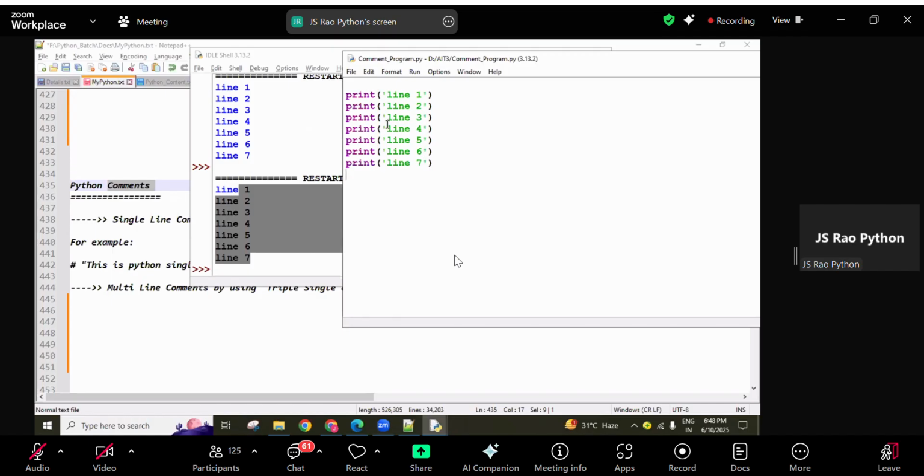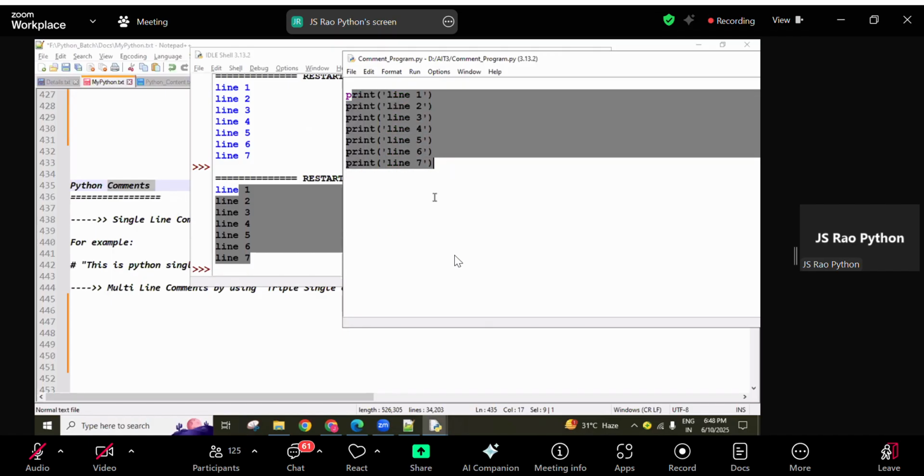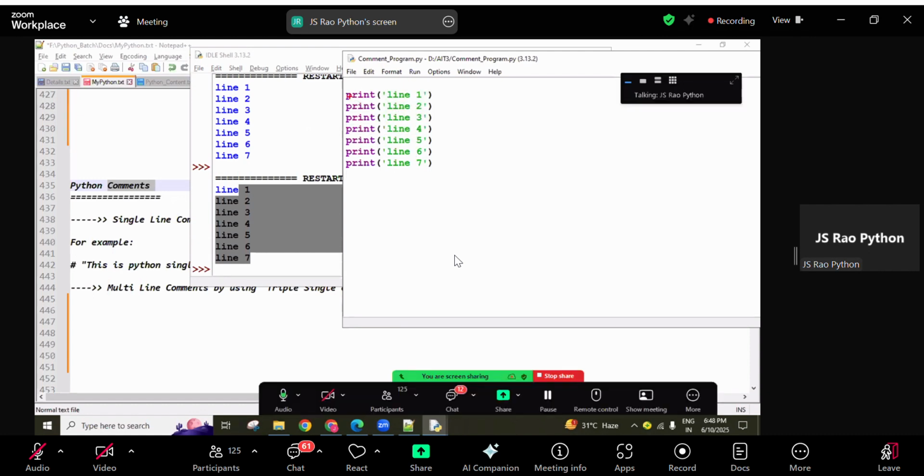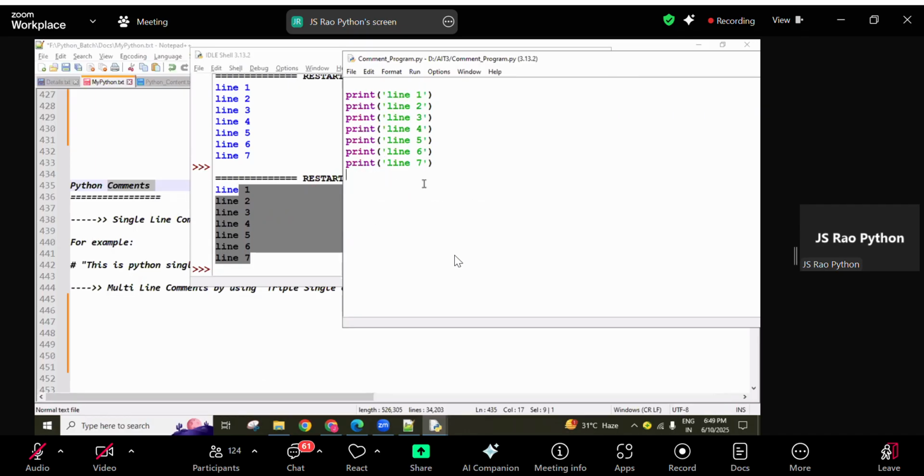Now I want to use the comments concept. What is the purpose of comments? Out of these lines, some lines of code I don't want to execute temporarily. Whenever this program executes, each line from the first line to the end line is executed by the Python interpreter. Python.exe is internally there in our Python software; this is called the interpreter. It validates whether each line is proper, and if every line is proper, it executes each line. That's why we are able to see the output here.